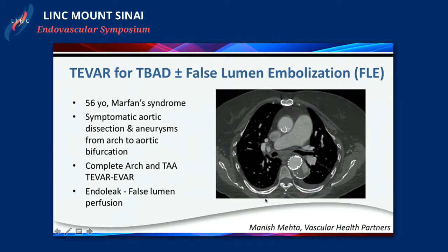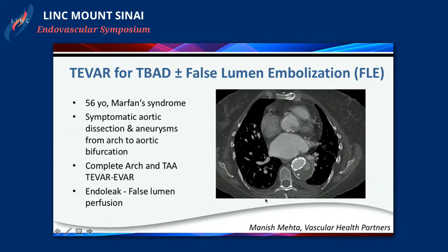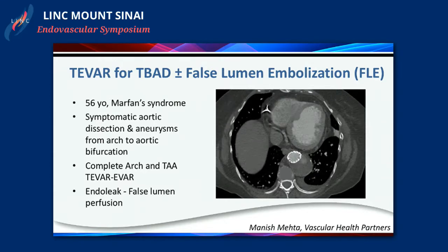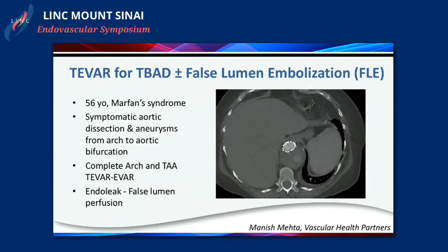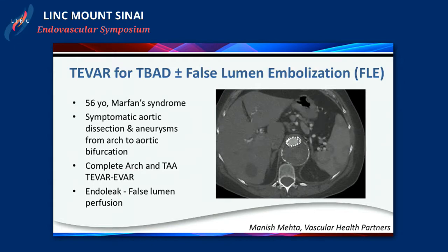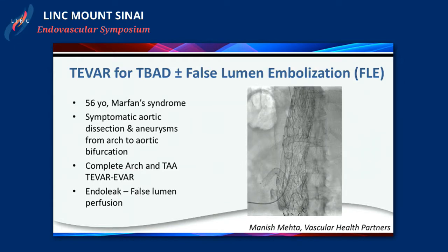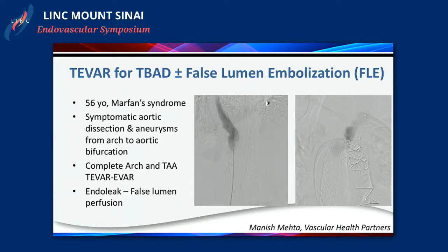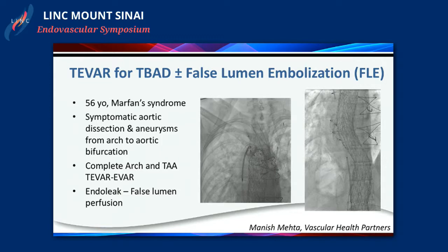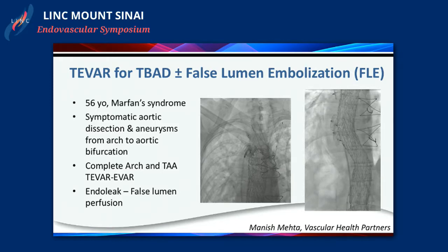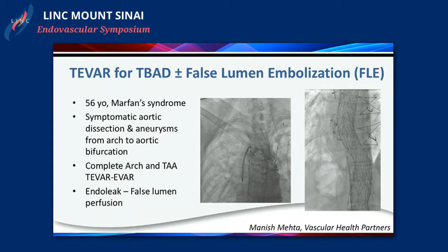And in this particular case, to come in from the top to get into the innominate, we thought might be riddled with a few complications because of the high flow to the arch and to the great vessels. So in this particular case, we once again did a translumbar approach, accessed the aneurysm sac, put a 6 or 7 French sheath as needed into the aneurysm, travel all the way up into the thoracic aorta, up to the proximal most site of the entry tear, and then coil embolize that. And once again, the coils you probably end up using are in the range of 5, 6 Amplatzers and other detachable coils as you need.